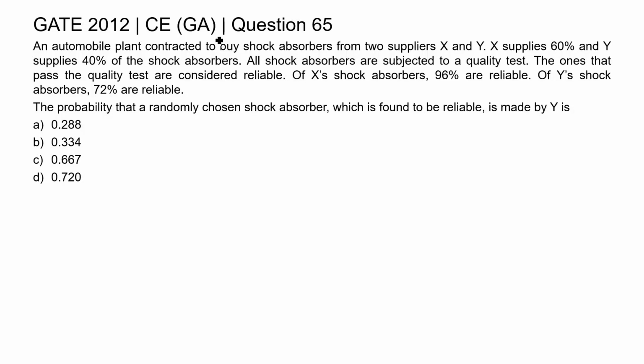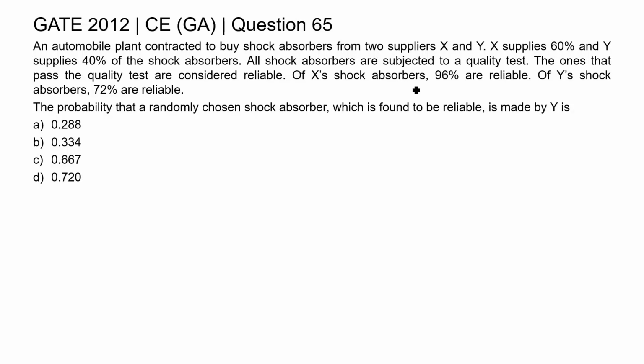This is question 65 of Civil Engineering paper General Aptitude section of GATE 2012. An automobile plant contracted to buy shock absorbers from two suppliers X and Y. X supplies 60% and Y supplies 40% of the shock absorbers. All shock absorbers are subjected to a quality test. The ones that pass the quality test are considered reliable.